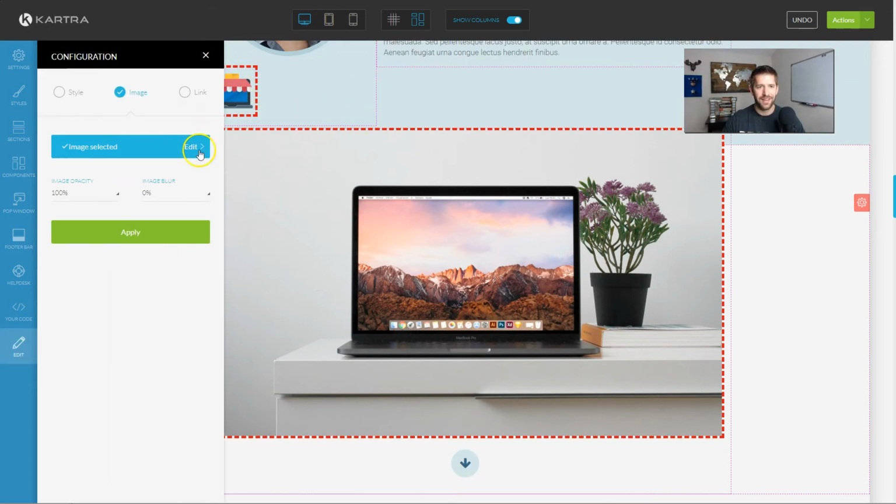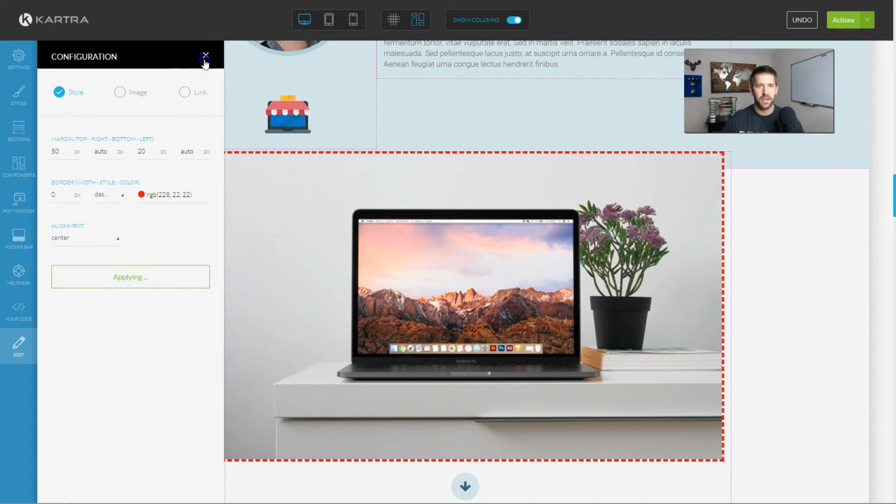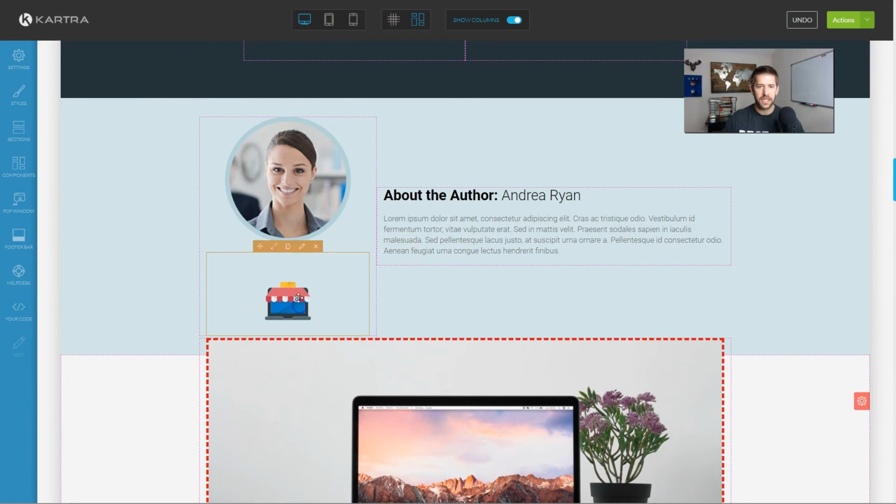Let's do some editing. I hate that border that I just put on there, so let's put that back down to 0. Now we're good. Let's align it to the center. Now we're good. And I want to give it some more top padding. So we'll give it, let's say, 50 pixels of top padding, and we're good. So that's a nice little feature.